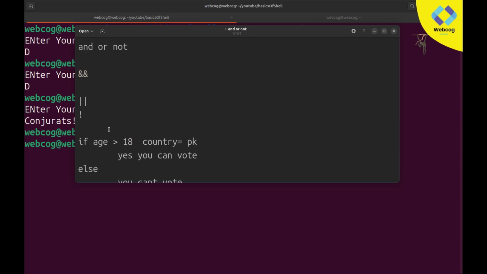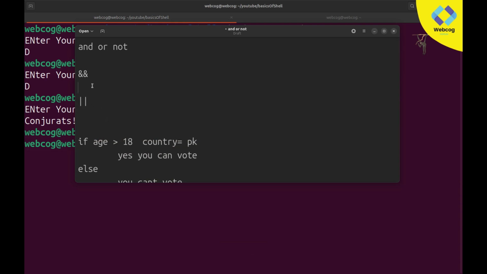But if you want that if user age is greater than 18, even if he is not in Pakistan, he can also vote, meaning even if just one of those two conditions is true this block will run, then you can use the OR operator. Let's skip the NOT operator, as we don't need it for this.